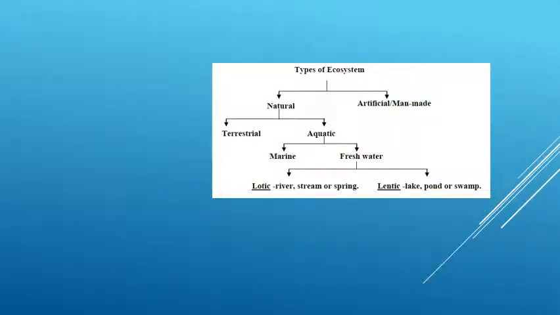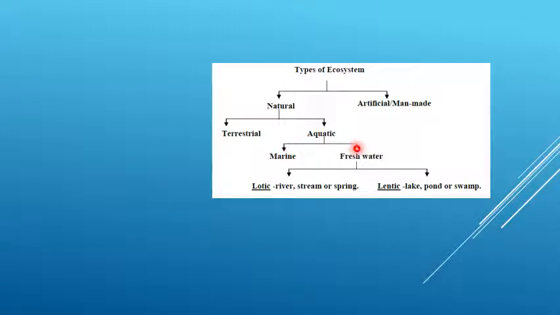what are the types of ecosystem that we have already studied? There are two types of ecosystem. One is natural ecosystem, the other one is artificial ecosystem. Ecosystem is mainly classified into two types. One is natural, the other one is artificial. The natural ecosystem is further classified into two types. One is terrestrial ecosystem, the other one is aquatic ecosystem.